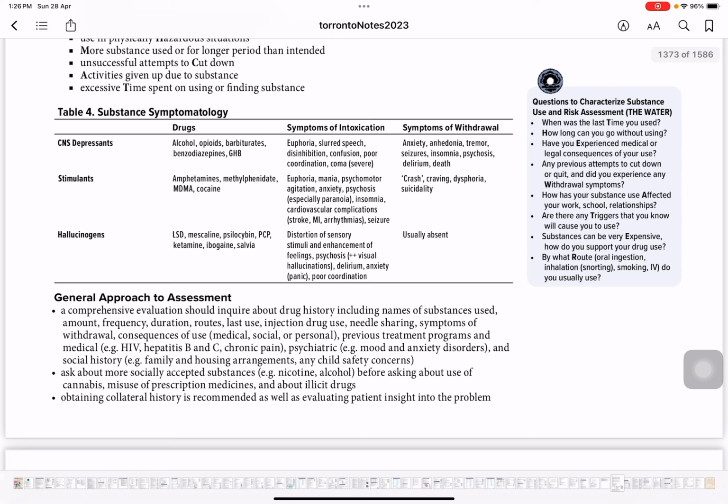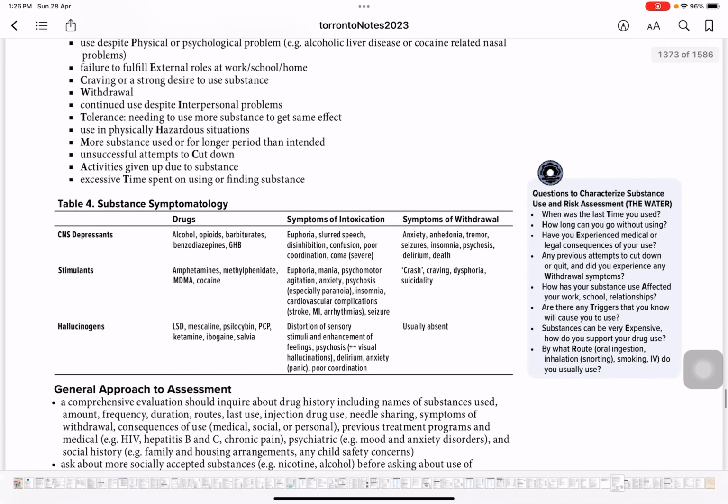So they're divided into stimulants, depressants, and hallucinogens. Hallucinogens are basically something that would cause you to see things or hear things that others are not seeing or hearing, right? So that's what we have covered so far.